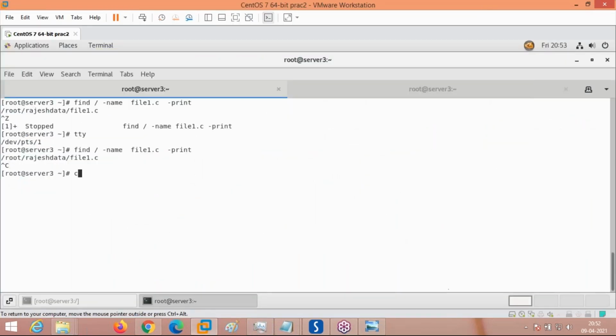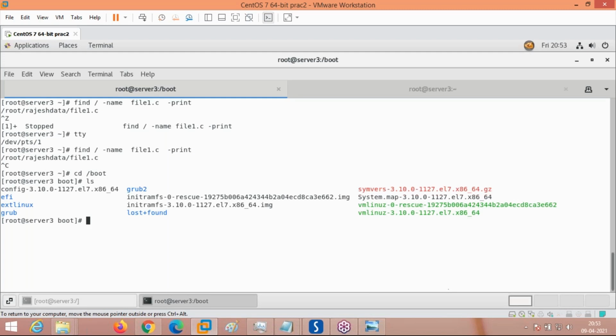See here, where the Linux kernel is, we can see /boot. This is the location where the Linux kernel is located. One is a rescue kernel, in case of any crash or other system events like crashes. This kernel should be used to recover the operating system, and one more kernel should be used in the normal mode. This is called the Linux kernel, written in the format of vmlinuz.